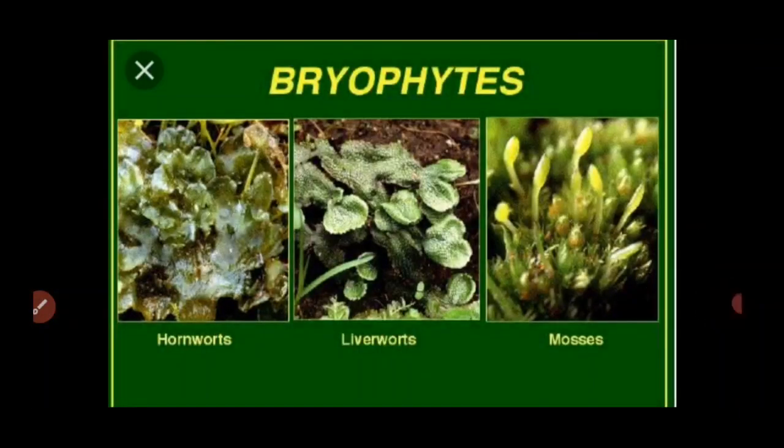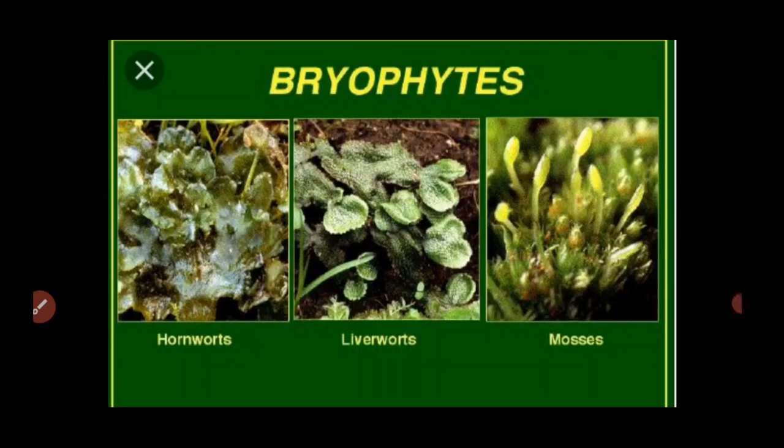These plants are terrestrial and non-vascular cryptogams. Non-vascular means they have no vascular tissues like xylem and phloem. Xylem tissue is responsible for transfer of water and phloem tissue is responsible for transfer of food.